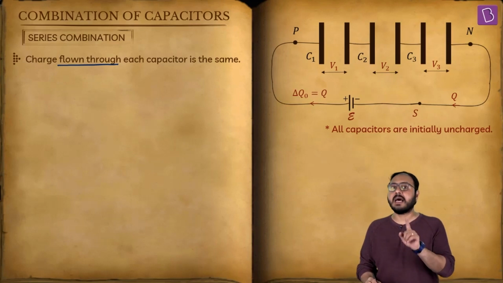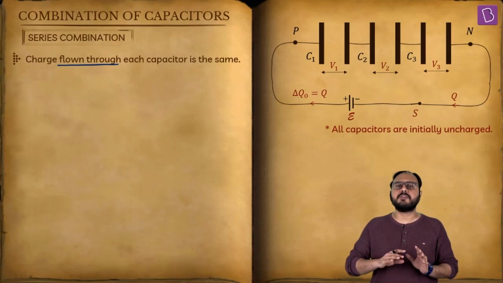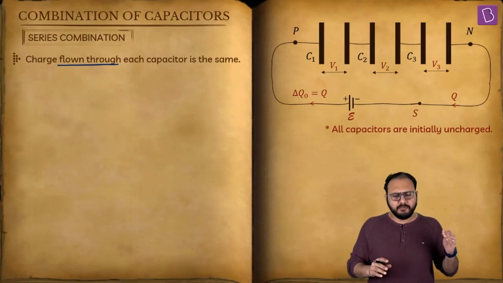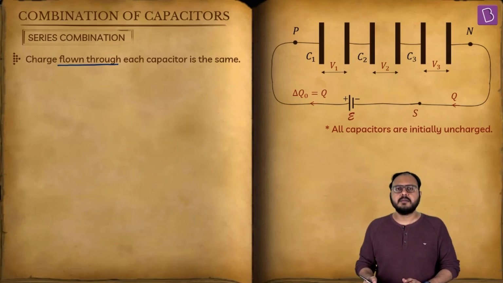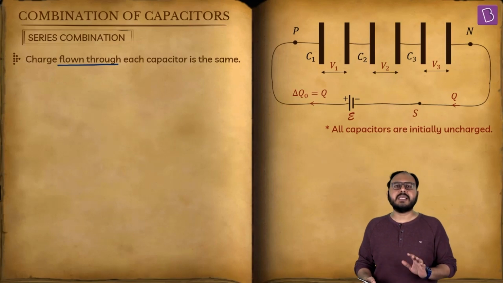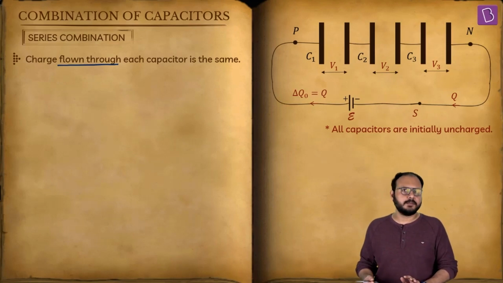Flowing charge or current. I'm using the word current here. I don't expect you to know the mathematical definition of current. Flowing charge per unit time is current. Current usually does not change. It usually divides. Now, what does that mean?